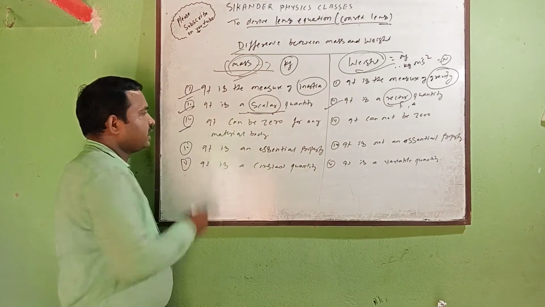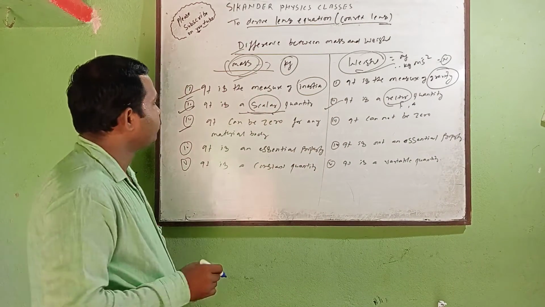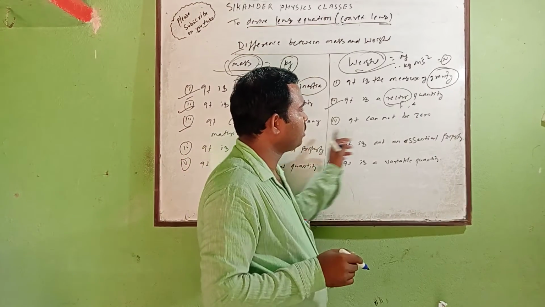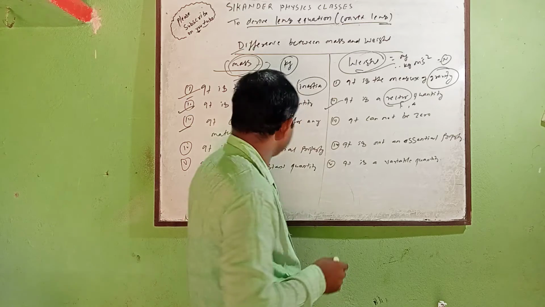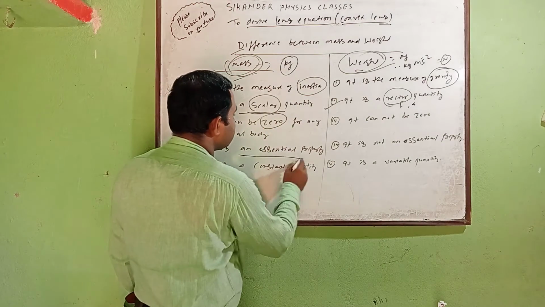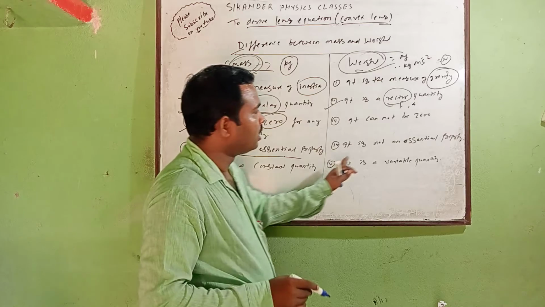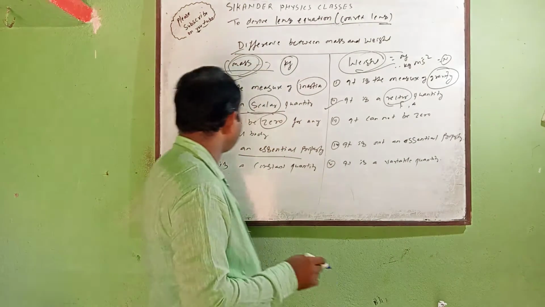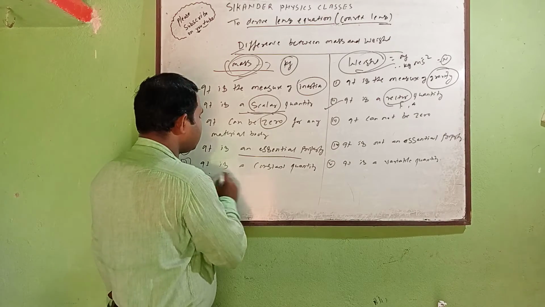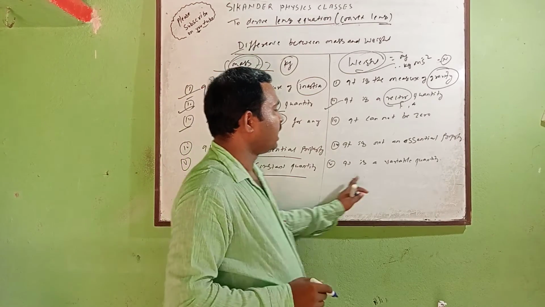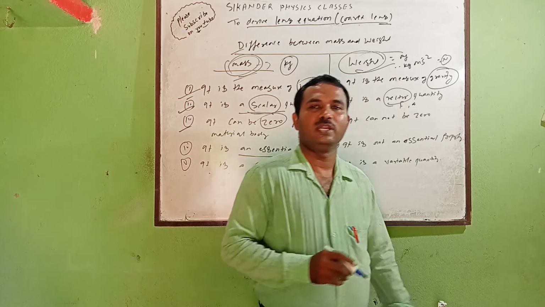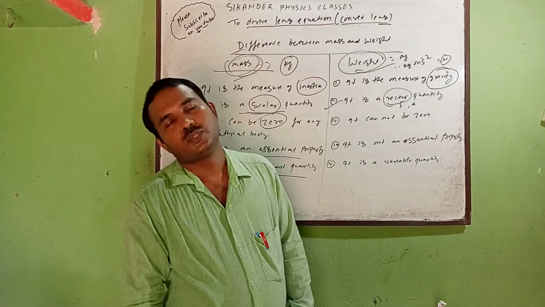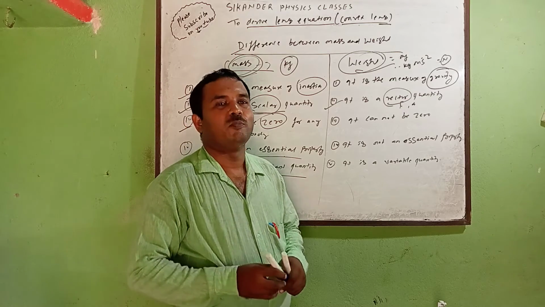Next, third I have taken here, weight can be 0 for any material body, but mass cannot be 0. Next, mass is an essential property, but weight is not an essential property. These are the conditions. Another, you can write that mass is a constant quantity, and weight is a variable quantity. Variable, it may increase or decrease. So these are the differences between mass and weight.